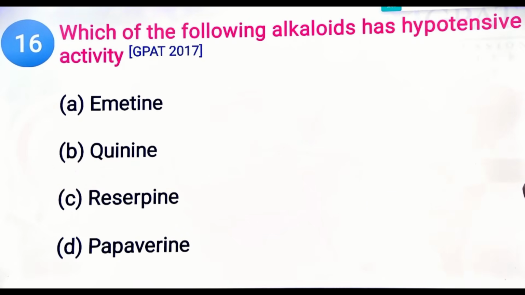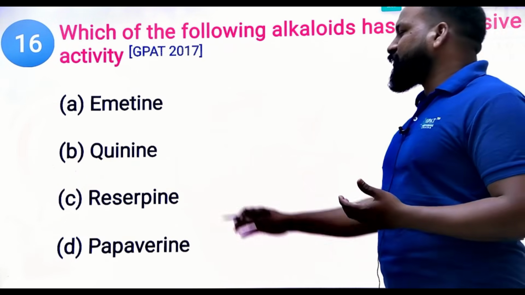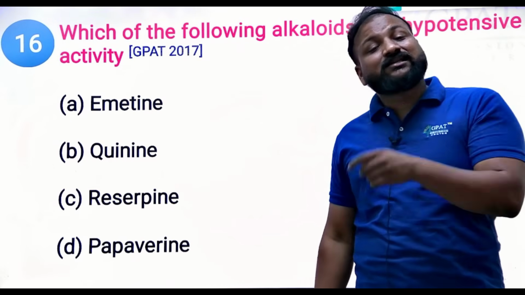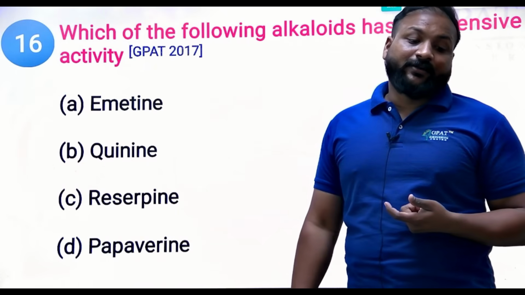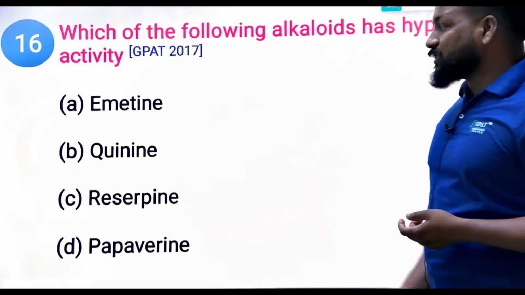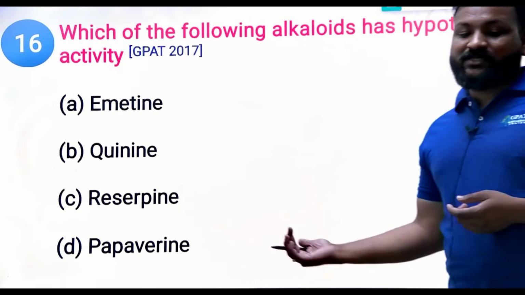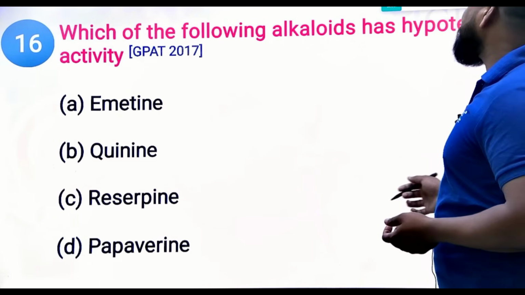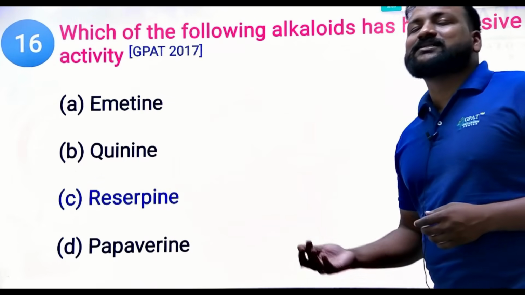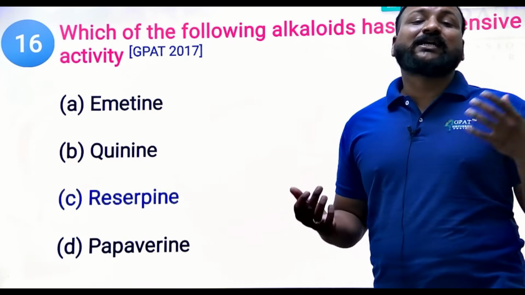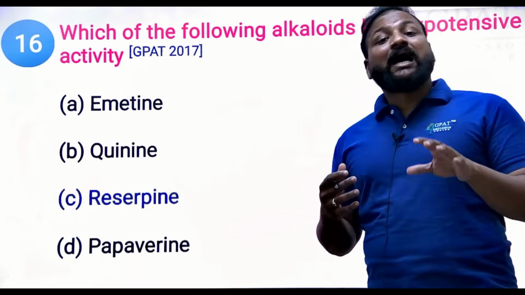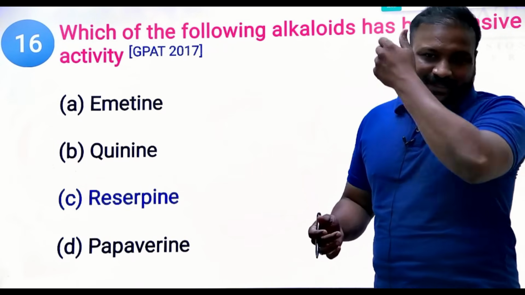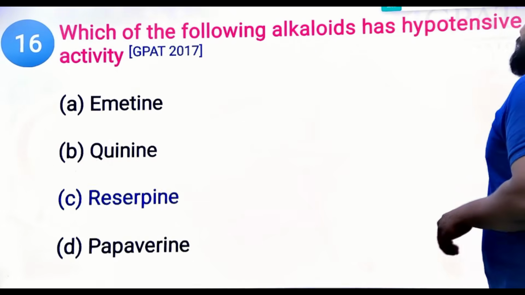Which of the following alkaloids has hypotensive activity? You should remember the chemical constituents and the drugs, and their pharmacological action as well. Emetine, quinine, and papaverine. Which one has the antihypertensive activity? Undoubtedly, the antihypertensive drug is Rauwolfia, that is reserpine. It is known as Sarpagandha, Rauwolfia serpentina, Apocynaceae family, reserpine, serpentine. So that's the right answer.